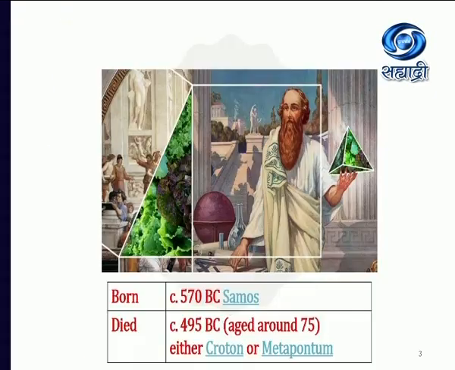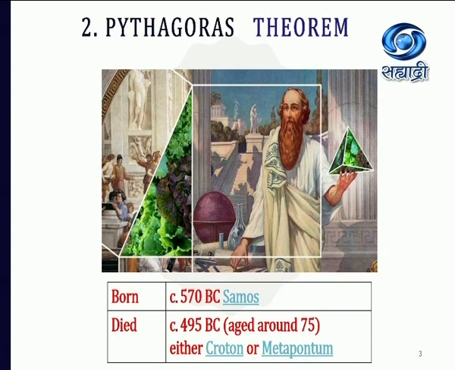Let's learn about it. Pythagoras of Samos is his name. He was born in Samos and died in Croton or Metapontum. People are not sure about that. But he was a Greek mathematician and philosopher. And whatever he has given to mathematics is a great achievement. We are totally dependent on his great theorems.